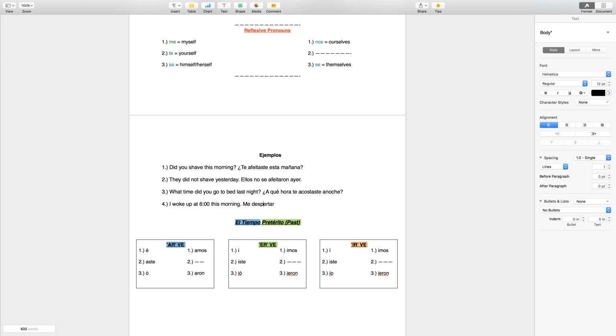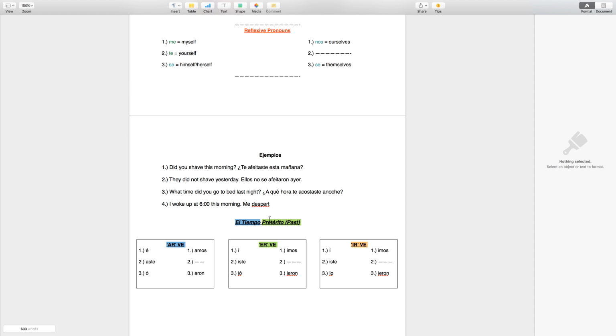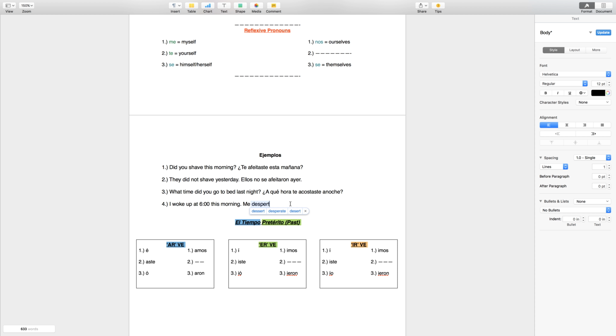Myself. Take the AR off. Slash the AR. There's our stem. Our stem remains the same in the preterite. And then we insert the verb ending, which in this case is going to be E with an accent. Me desperté. What time? A las 6 esta mañana.